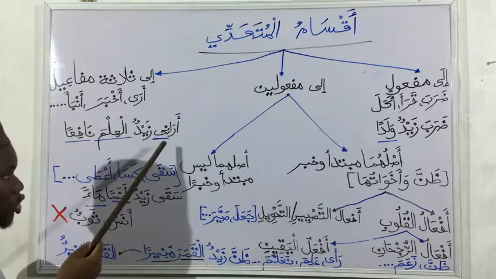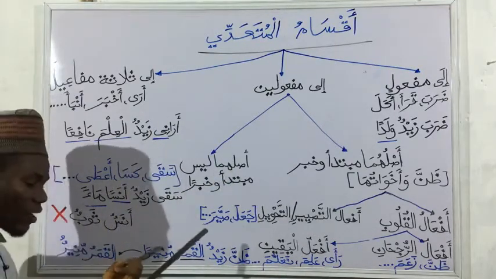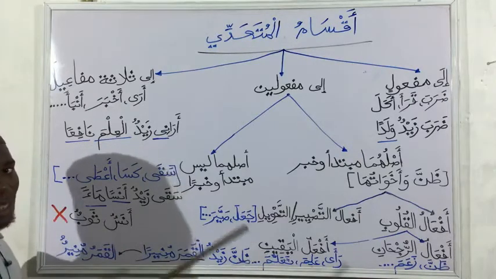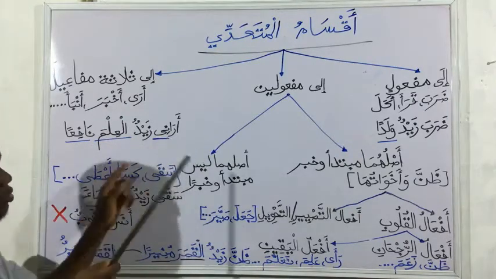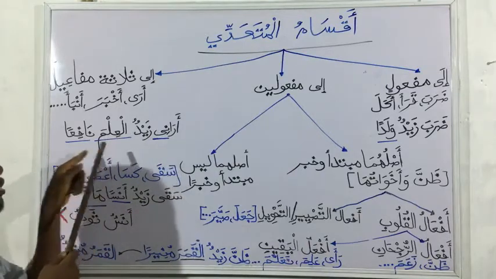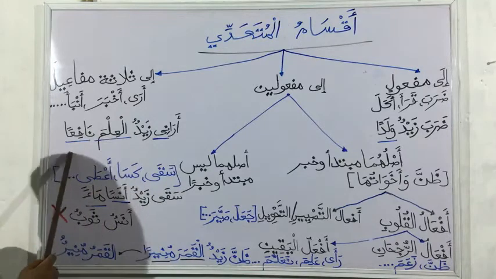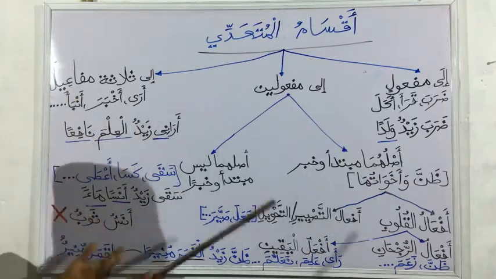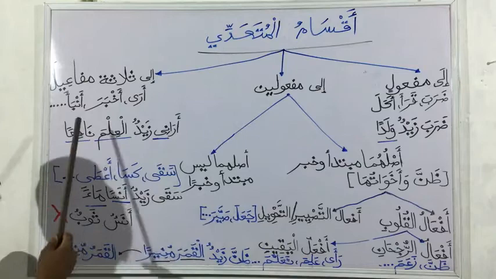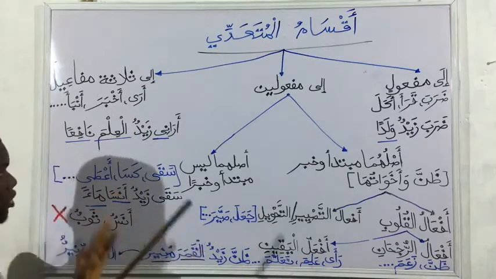So in this context, the maf'ul bihi can never be defined. Arani, Zaid showed me. Al-ilma, knowledge, nafi'an, beneficial. You can see 1, 2, 3. Same with akhbaro. It can be akhbarani Zaidun al-ilma nafi'an, amba'ani Zaidun al-ilma nafi'an. So three maf'ul bihi. I hope that is clear.